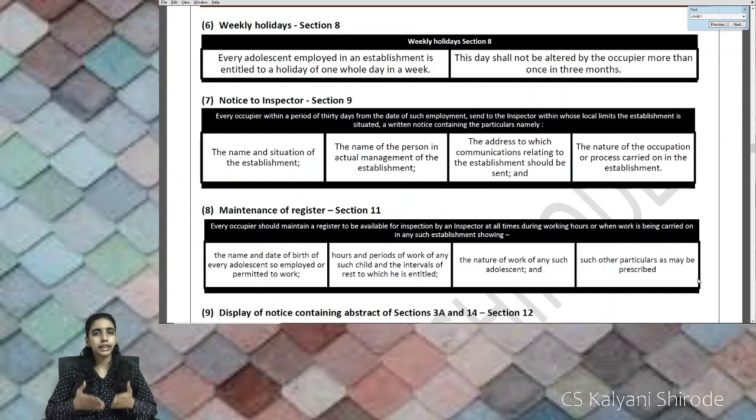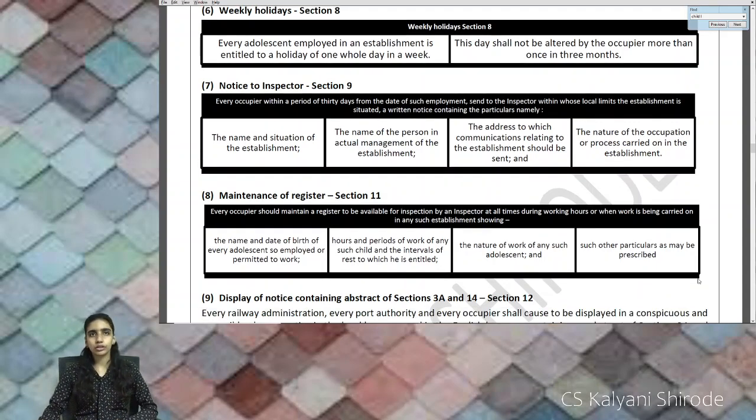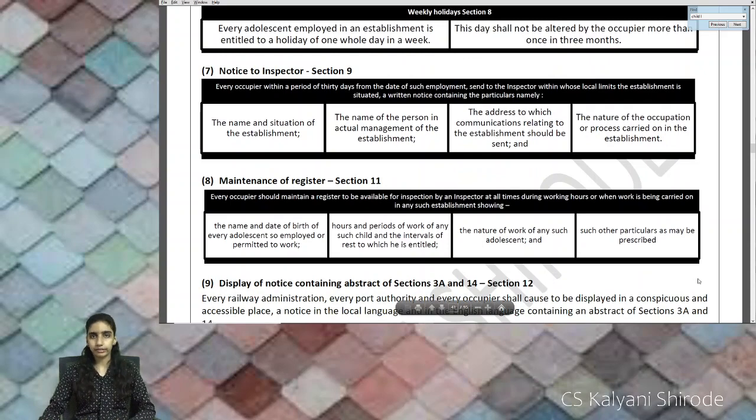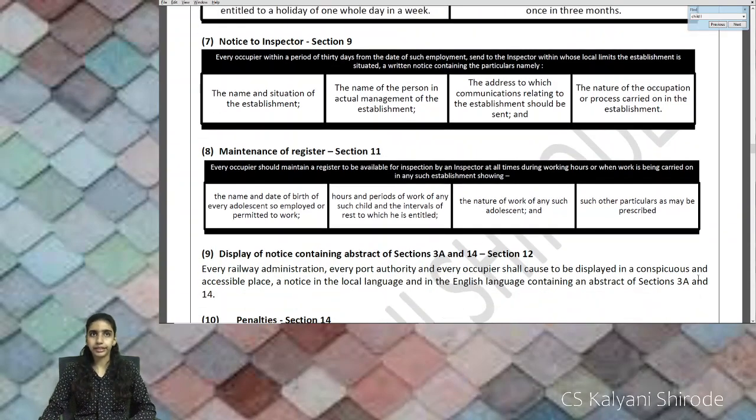A register is to be maintained. It is the responsibility, again, of the occupier that he needs to maintain a register. What is he going to write in the register? In the register he is going to write details of the employees, their name, their age, what work they do, what breaks are given, and what their working hours are. So this information is to be recorded in the register.